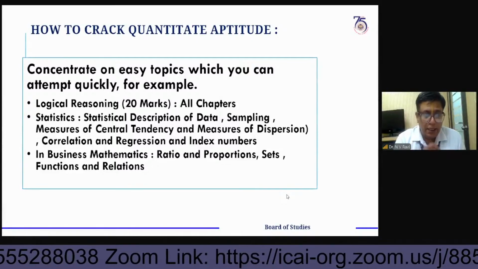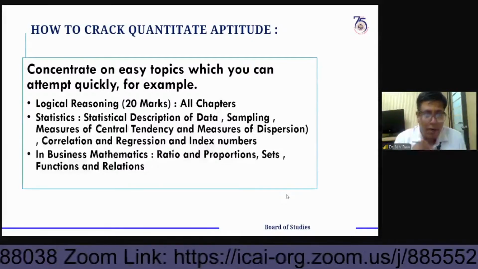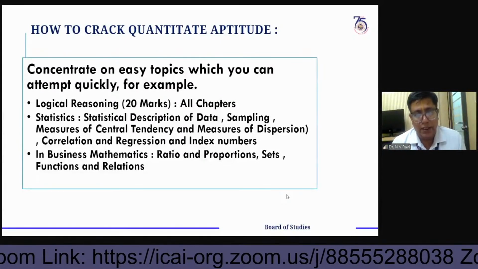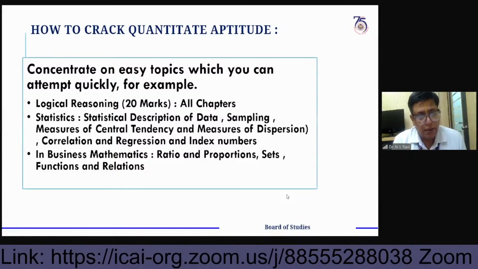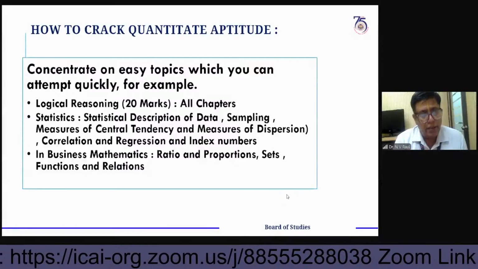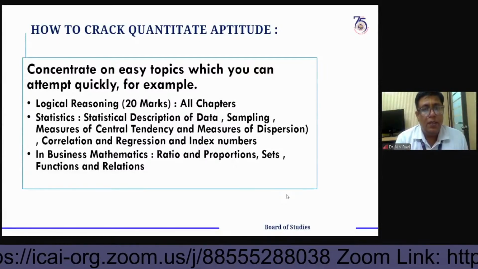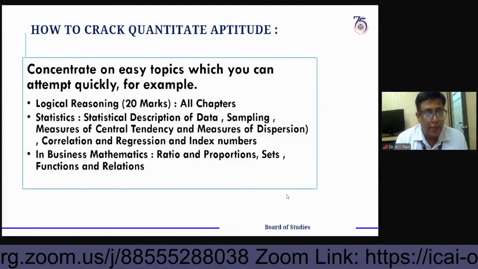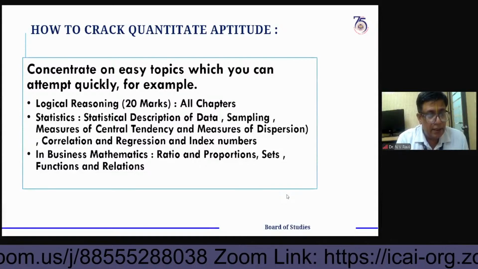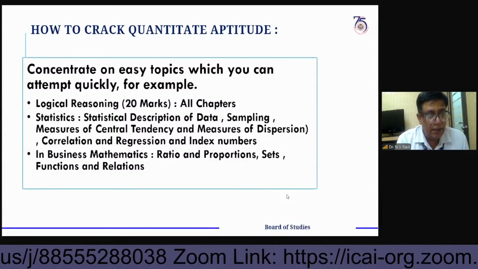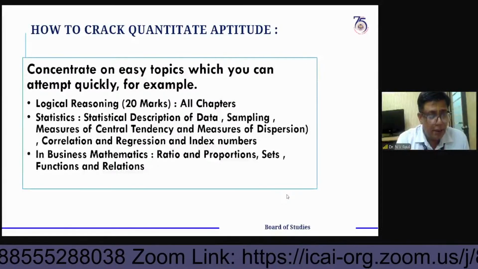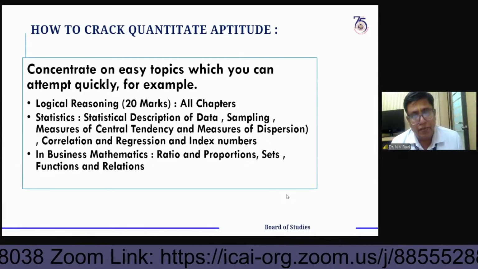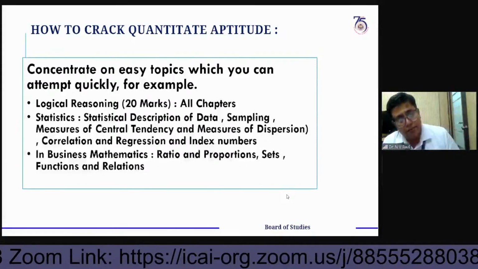In case such a series is not in the same pattern, that is an odd man out of the series. But in case the series follows some systematic pattern, you have to find out the next number of the series. It would follow some manner, whether it is an ABC series, alphabetical series, or numerical series, or coding-decoding. Coding means something like A refers to some number, B refers to some number, C refers to some number.